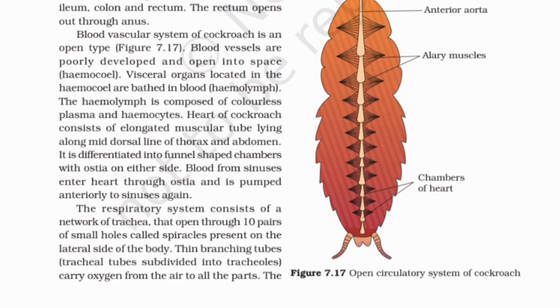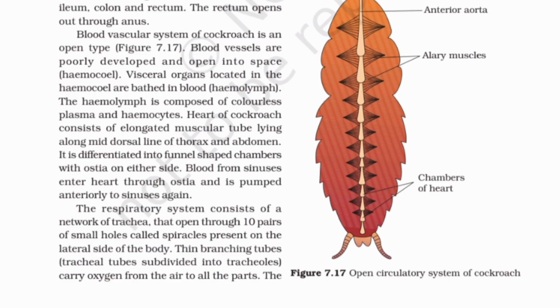Blood vascular system of cockroach is an open type, figure 7.17. Blood vessels are poorly developed and open into space, hemocoel. Visceral organs located in the hemocoel are bathed in blood, hemolymph. The hemolymph is composed of colorless plasma and hemocytes. Heart of cockroach consists of elongated muscular tube lying along mid-dorsal line of thorax and abdomen. It is differentiated into funnel-shaped chambers with ostia on either side. Blood from sinuses enters heart through ostia and is pumped anteriorly to sinuses again.